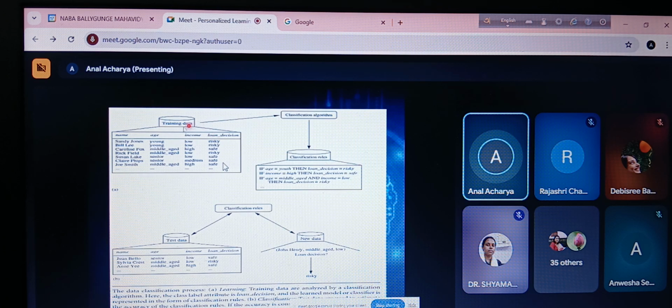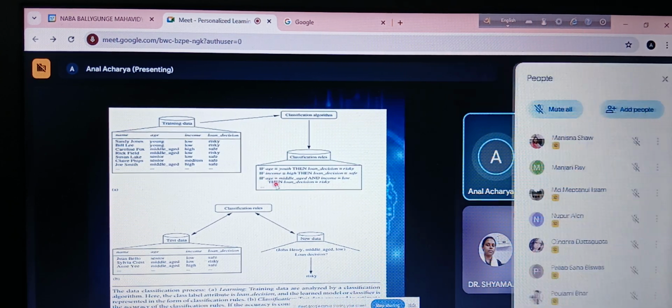And this data is the training data. Based upon this data, certain rules will be developed. For example, let us assume a certain algorithm A has been applied, and it gives us these rules.